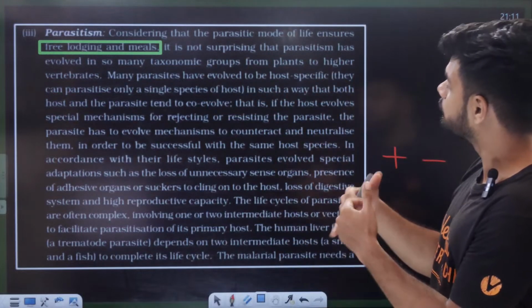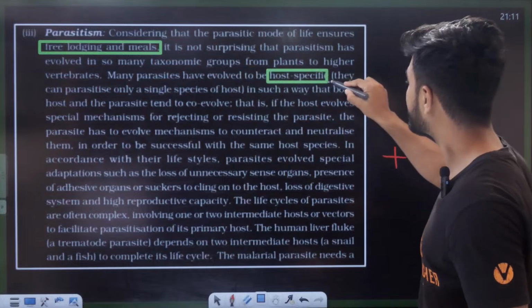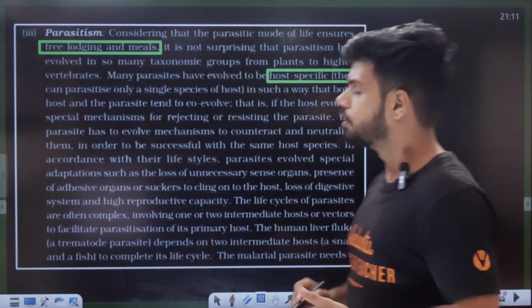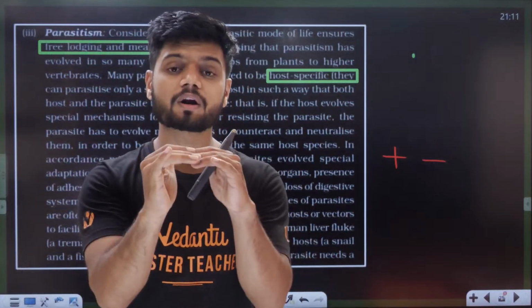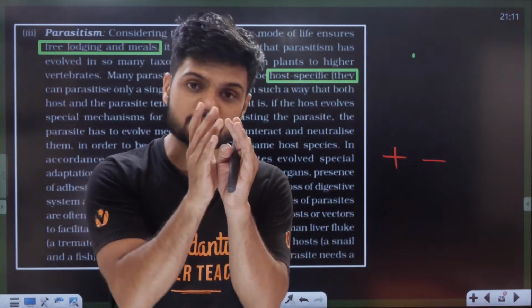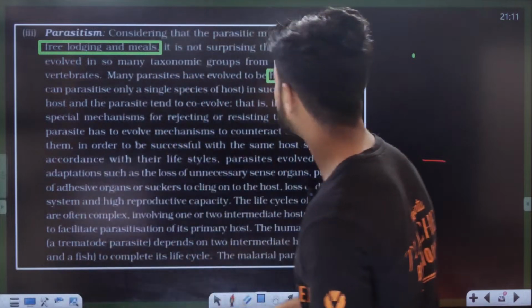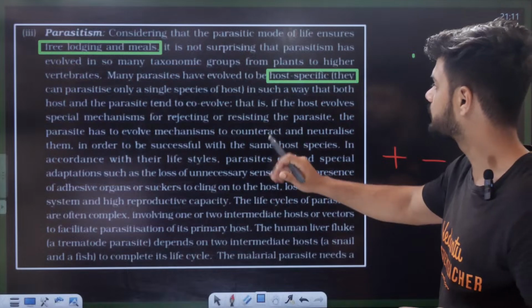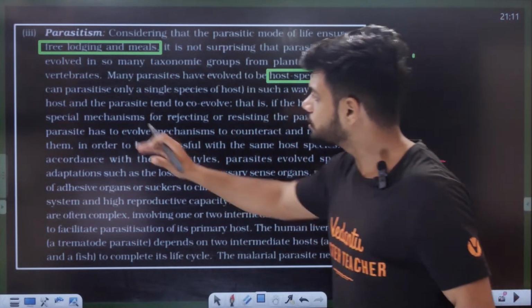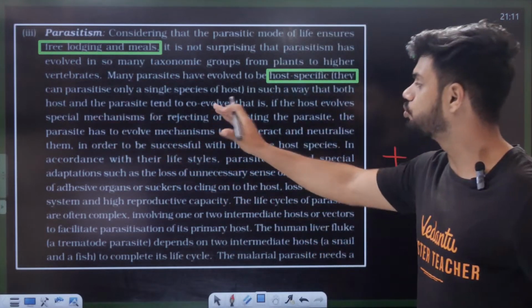Many parasites have evolved to be host specific, understand, very important: one parasite will attack only one organism and will not touch other organisms. That is called host specific. They can parasitize only a single species of the host in such a way that both host and the parasite tend to co-evolve.